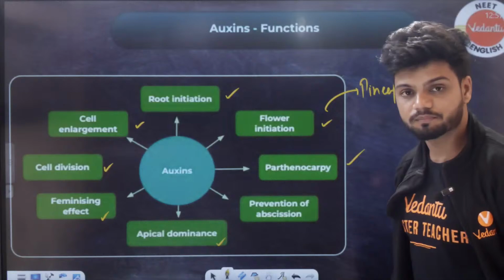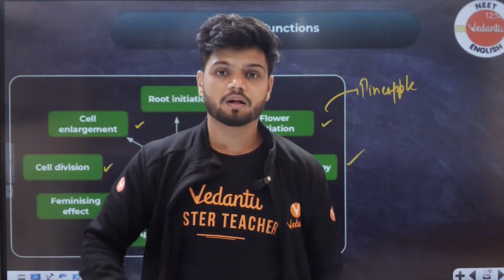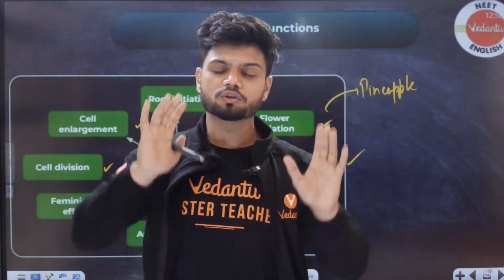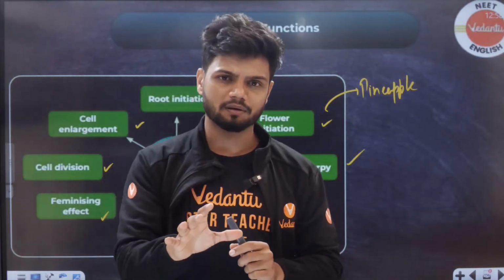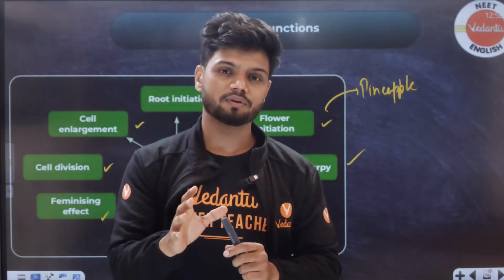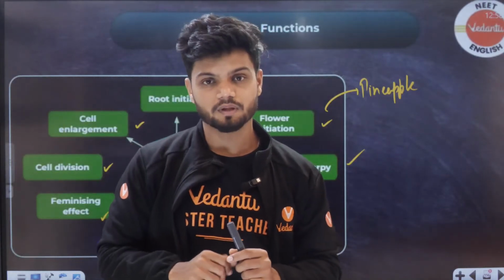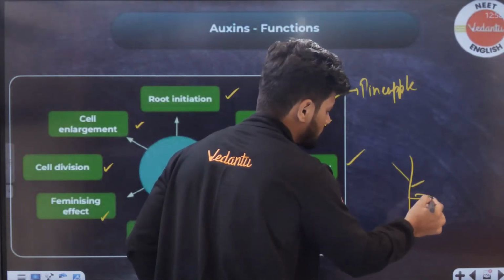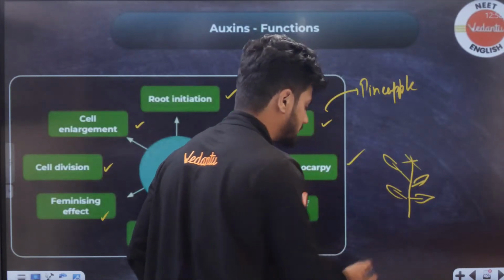Apical dominance. Now what is apical dominance? In the case of apical dominance, the plant will keep on growing tall. Very tall it will grow. But students, tell me in the chat, what will happen if I cut the top part of a plant? Now for example, this is the plant which is growing like this. What if I keep cutting this top part?